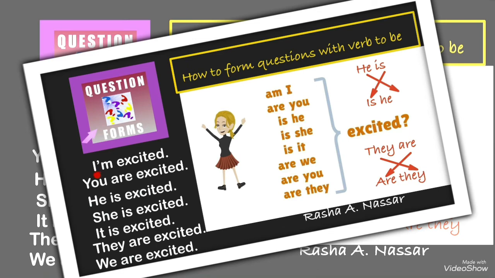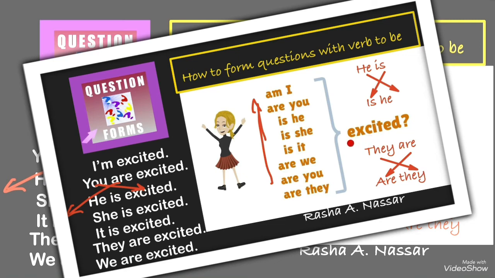Again here, I am going to change this sentence into a question. I am excited. So I will say, am I excited? You are. It will be, are you excited? So we begin the question with the verb. We begin the question with the verb am, are, or is. I cannot say I am excited and put a question mark. Why? Because this is a sentence.